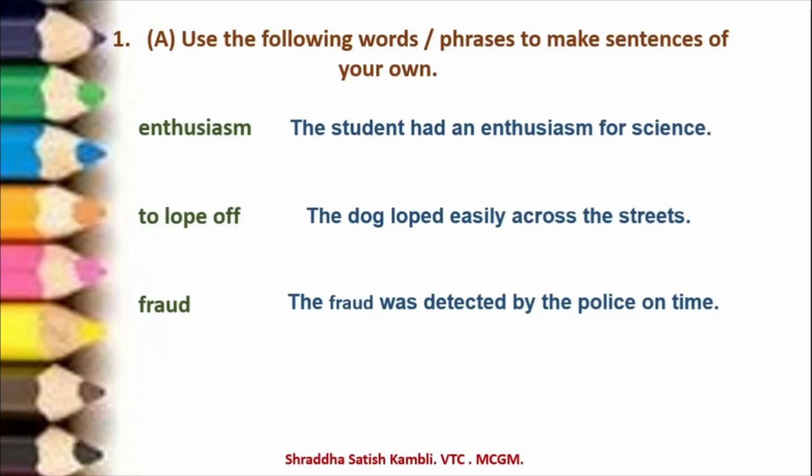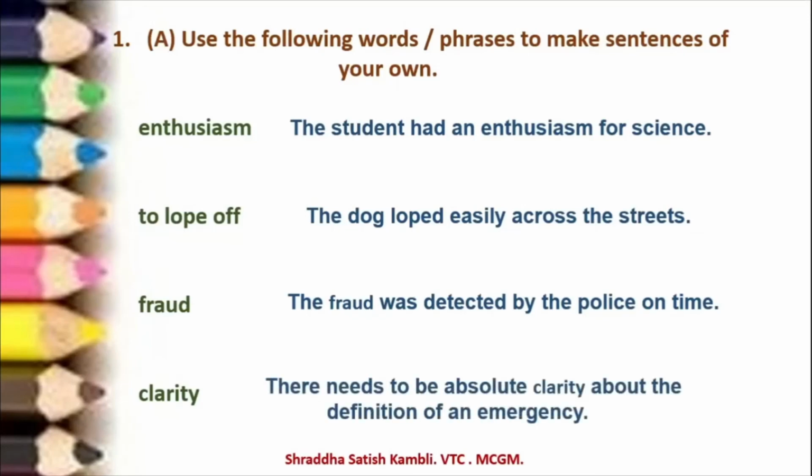And then the last one which I will do for you is clarity. Clarity of course means something which is clear. So what sentence with clarity will you form here? I have written, there needs to be absolute clarity about the definition of an emergency. When you're saying it is an emergency, it could be a medical emergency, a political emergency, a national emergency, any kind of emergency. So you should have clarity about emergency. When I'm saying it's an emergency, I should be clear what kind of emergency it is.